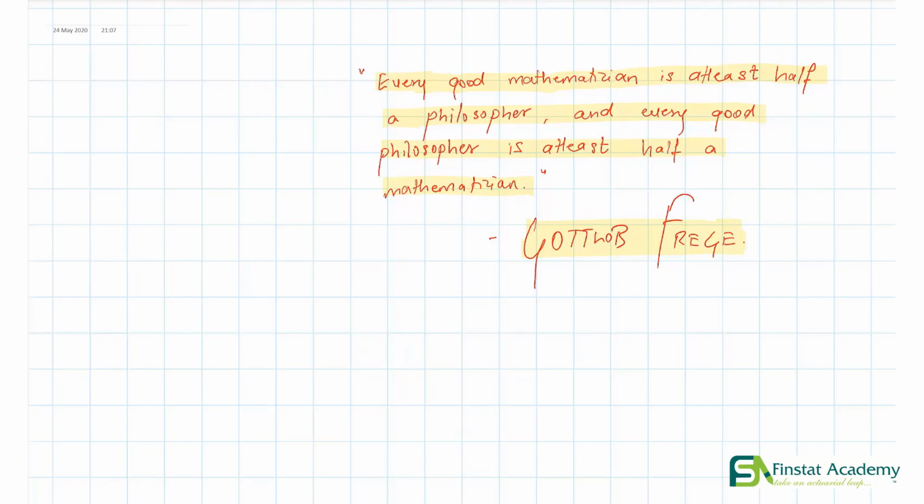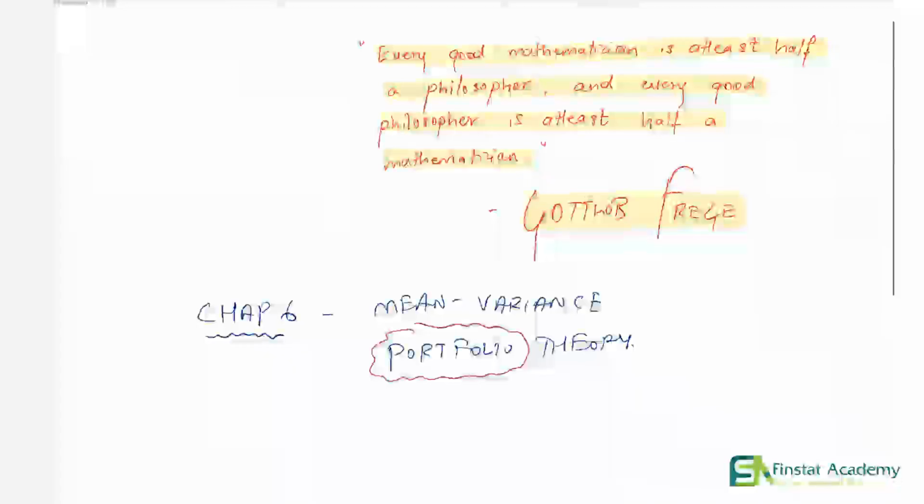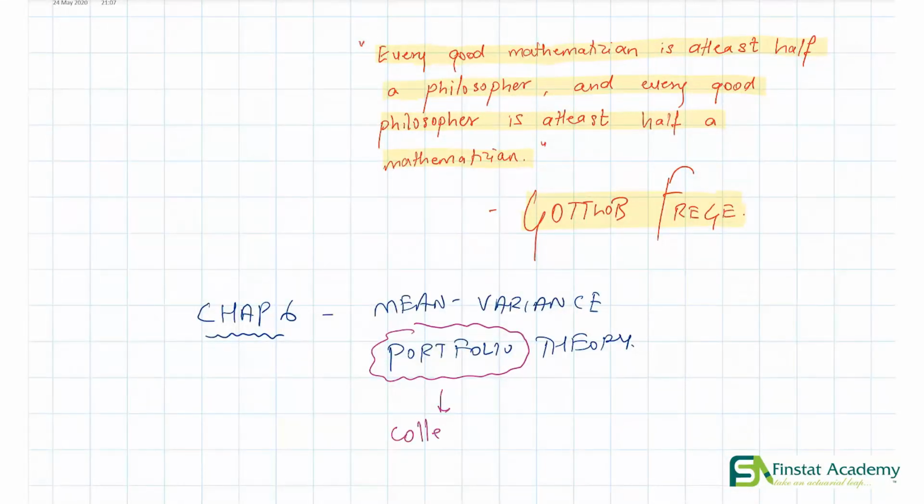So in this video we are going to start with chapter 6, the name of which is mean variance portfolio theory. Portfolio theory. Great. So does anybody remember what the word portfolio means? Portfolio का मतलब क्या होता है? It is simply multiple assets being held together. A portfolio is nothing but a collection of assets.